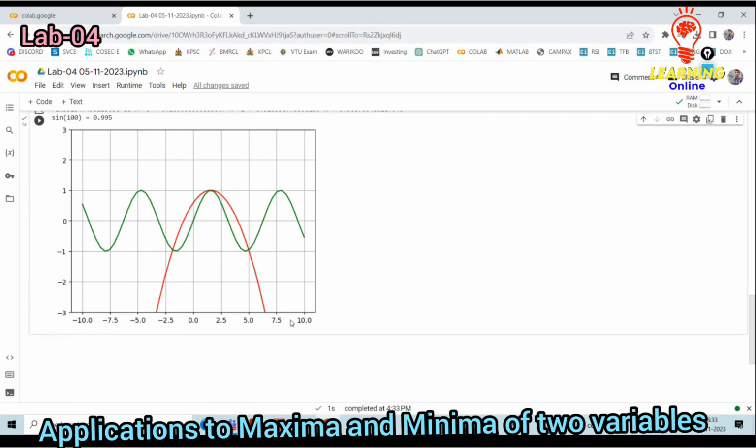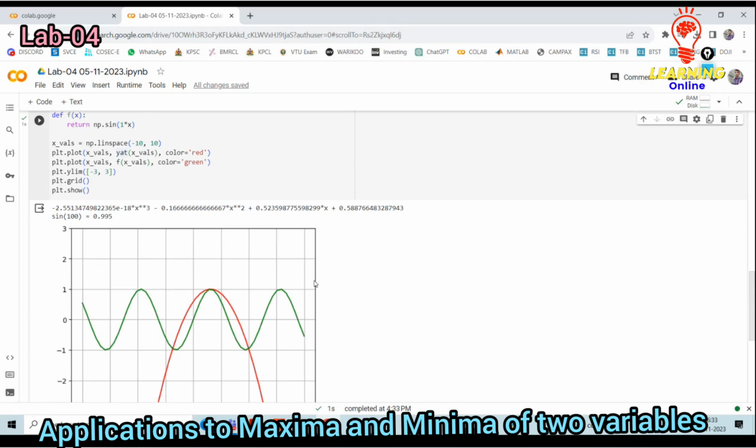Okay, minus 10 to 10 x values. Then y value is what? Minus 3 to 3. Corresponding to that we are getting the waveform. Okay, this is the output. This corresponds to the Taylor series.